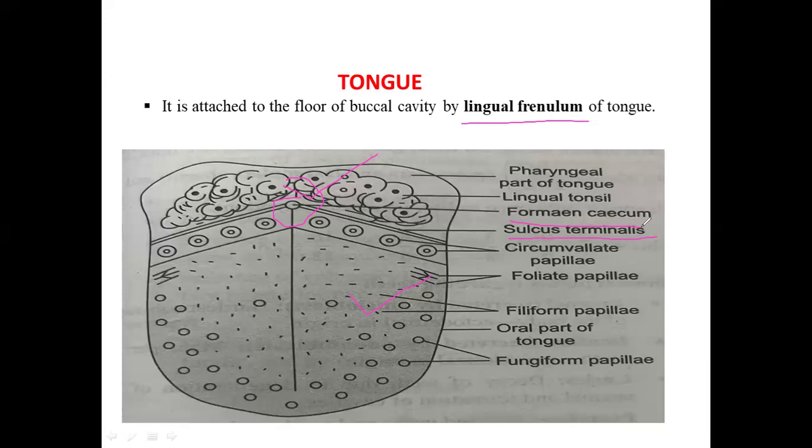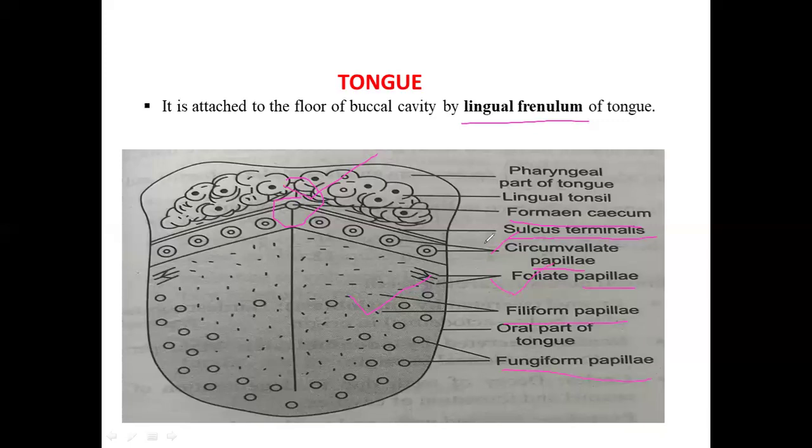And at the oral part, you can see a group of papillae. The first is the circumvallate papillae. These circumvallate papillae are large and they have taste buds. Next is the foliate papillae. These foliate papillae are leaf-like structures and they are absent in humans. Coming to the filiform papillae, these are smaller and present more in number and they lack taste buds. Coming to the fungiform papillae, which are present as red dots, these have taste buds.